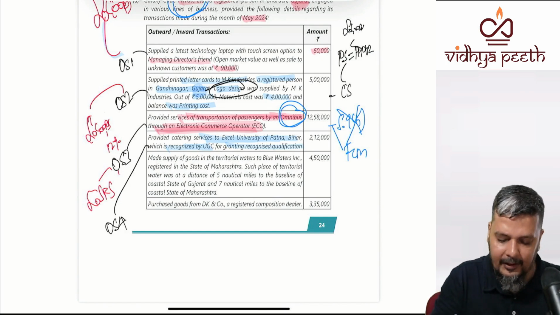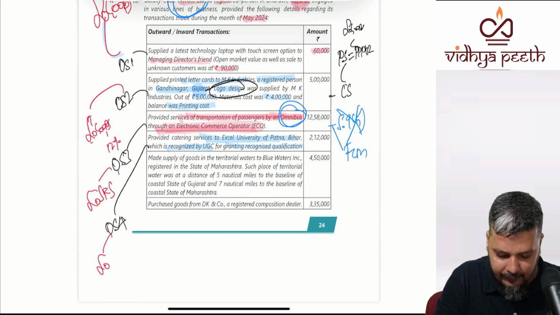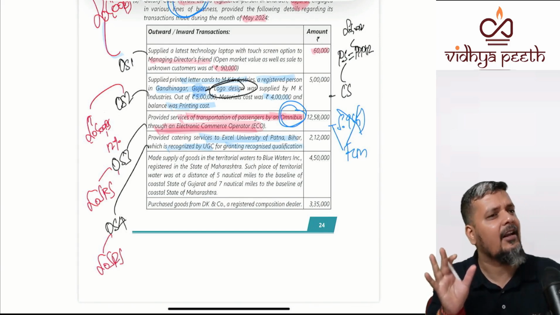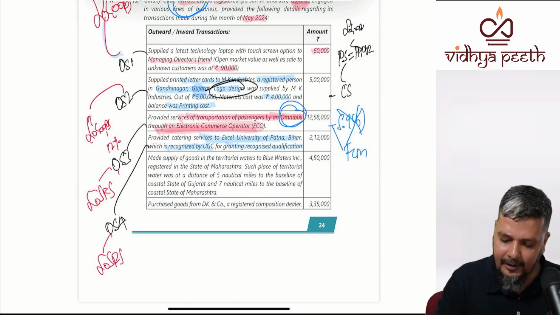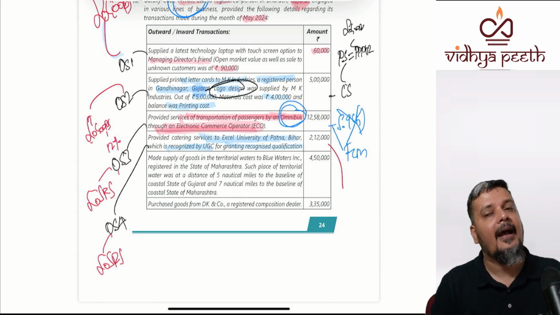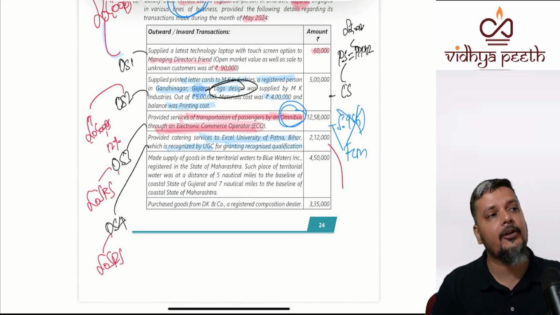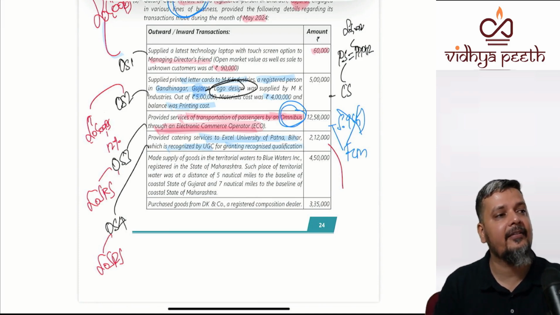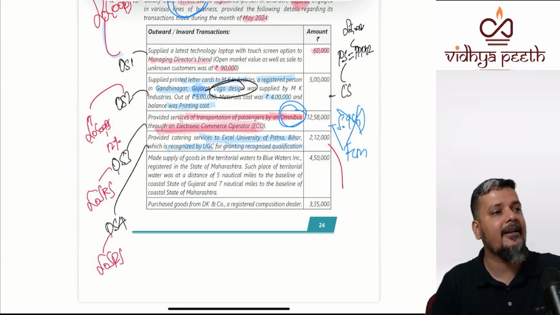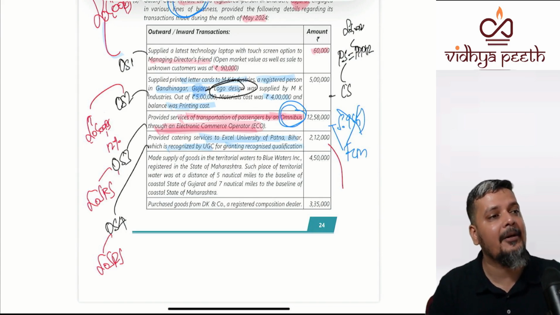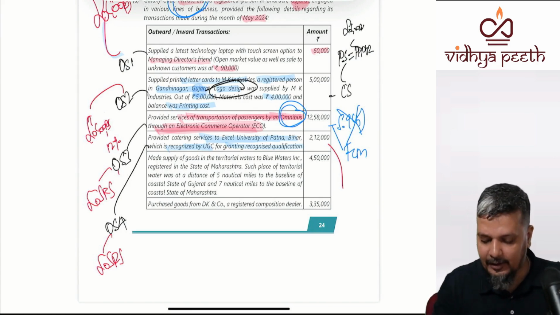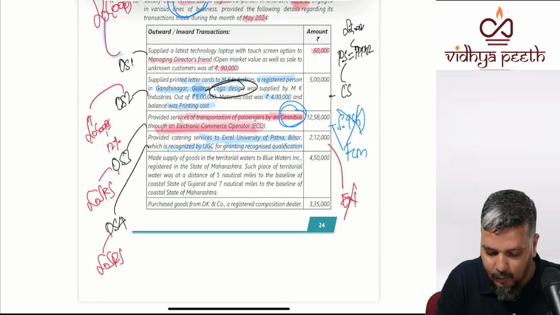This is outward supply 4. This is also supply of services. Obviously, the rate would be 18 percent if it is all that. Now the question is, is it exempted? Actually, catering services provided to schools and preschools is exempted. Category A. Schools and preschools: transportation, catering, security, when provided by a third party to category A, preschools and schools, it is exempted. But is it covered by exemption notification? No. Why?